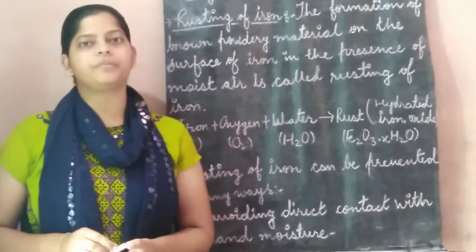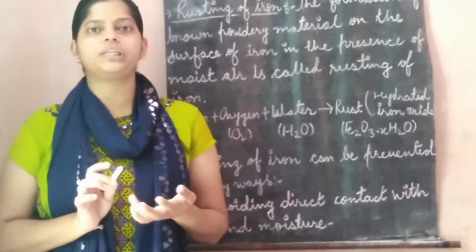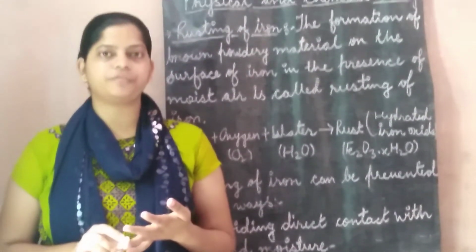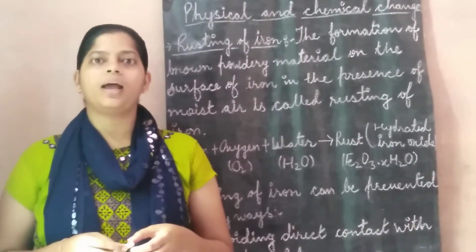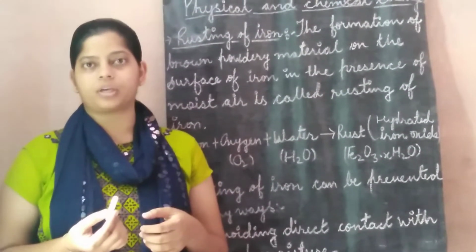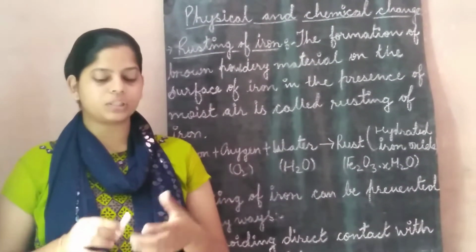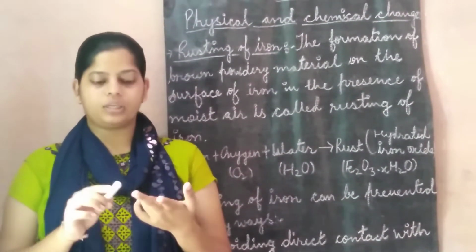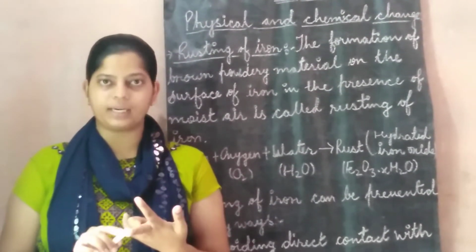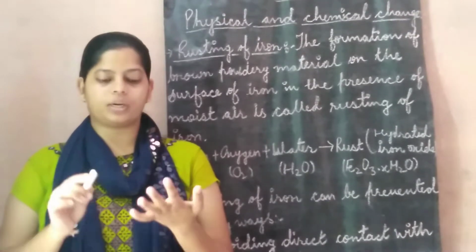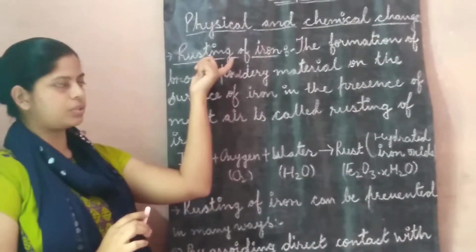Good morning students. In the previous video we have already discussed physical change and chemical change. We discussed that in chemical change new substances are formed, and with that, a chemical change may be accompanied by one or more of these changes: evolution of gas, absorption or evolution of heat, sound or light, and also a change in color. Today we will discuss the rusting of iron.